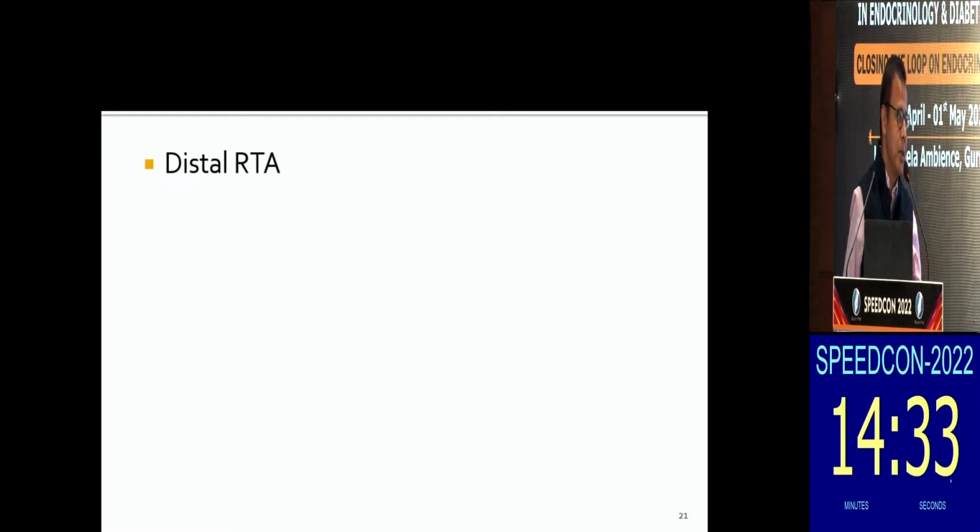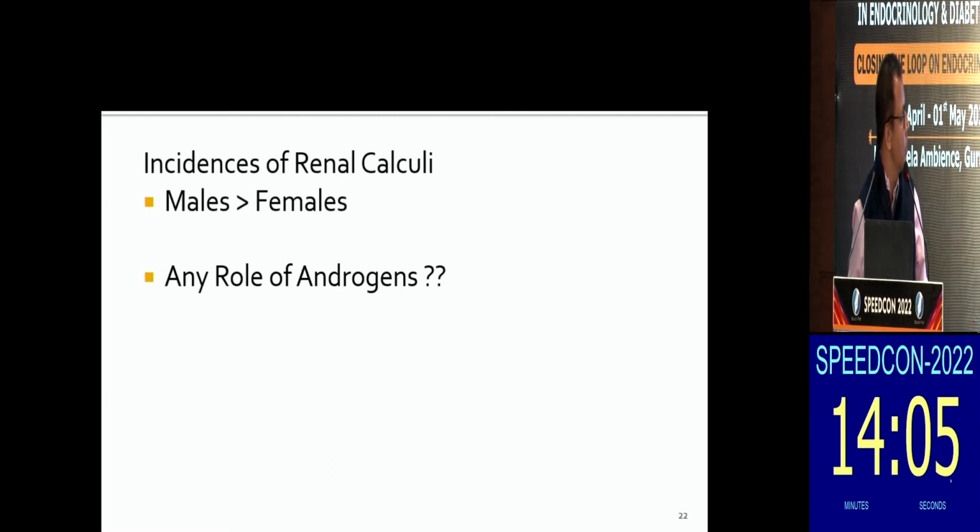Renal tubular acidosis is again one of the interesting things, especially when we see patients who have bilateral renal calculus, hypokalemia, acidosis. Sometimes it can be subtle acidosis, like pH around 7.2, bicarb of 13 and 14, in patients suffering from renal tubular acidosis. So, it is a very interesting area where you need to have a good workup, good endocrine evaluation, to determine whether it is one of the causes for hypercalciuria or renal stones.